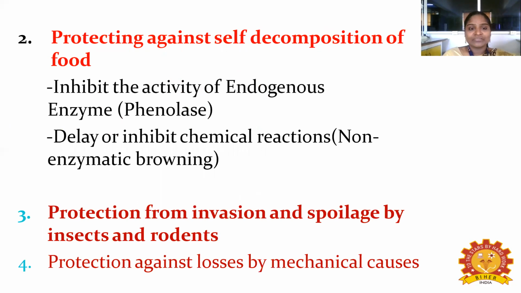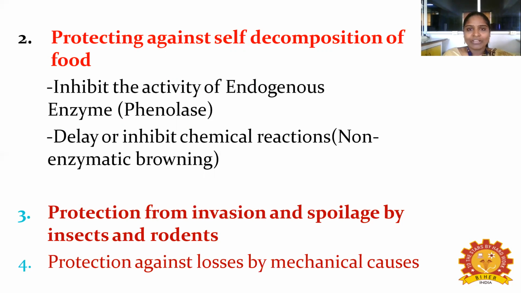The second principle of food preservation is protecting against self-decomposition of food. It inhibits the activity of endogenous enzymes, that is, the phenolase enzyme. The phenolase enzyme is involved in the oxidation of phenol to quinone. Mostly these enzymes are involved in the browning of fruits. So delay or inhibit the chemical reaction of non-enzymatic browning. Okay, so you are going to protect against self-decomposition.